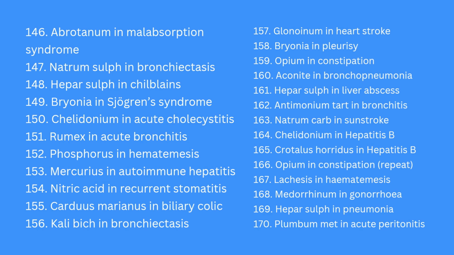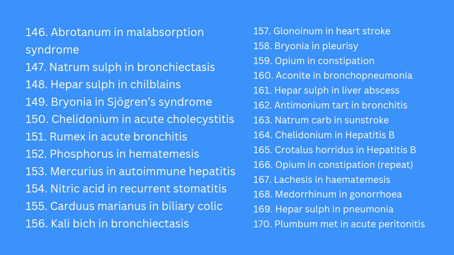biliary colic, kali bichromicum in bronchiectasis, glonoinum in heat stroke, bryonia in pleurisy, opium in constipation, aconite in bronchopneumonia, hepar sulph in liver abscess, then antimonium tart, bronchiectasis, natrum carb in sunstroke, chelidonium in hepatitis B, crotalus in hepatitis B, opium in constipation, lachesis in hematemesis, medorrhinum in gonorrhea, hepar sulph in pneumonia, and plumbum met in acute peritonitis.